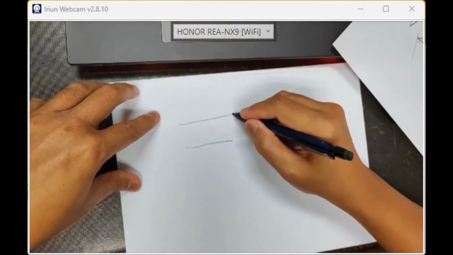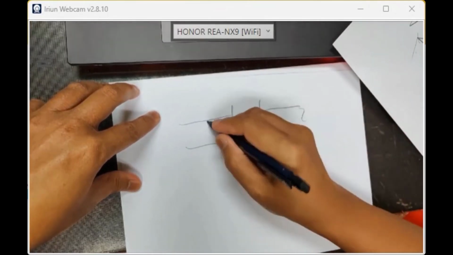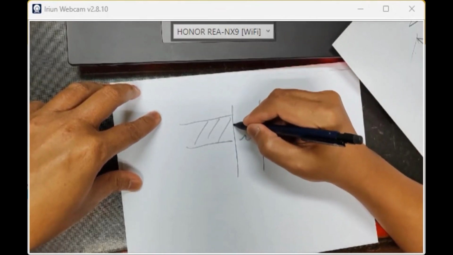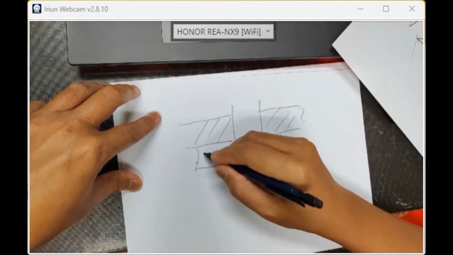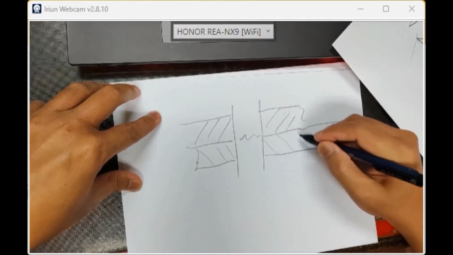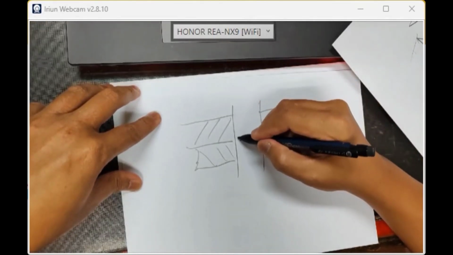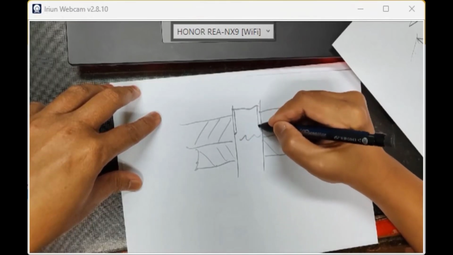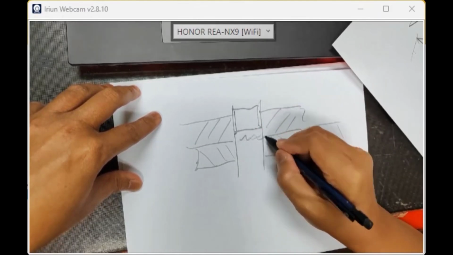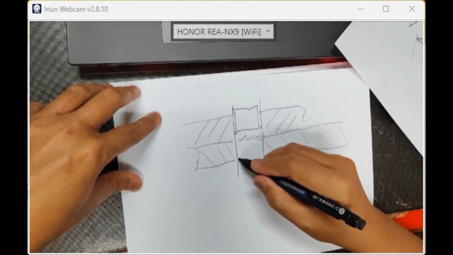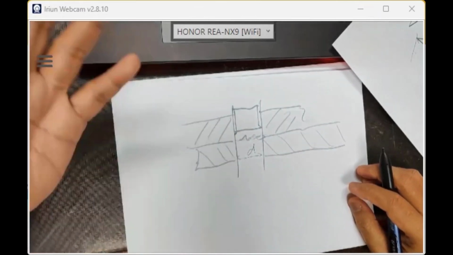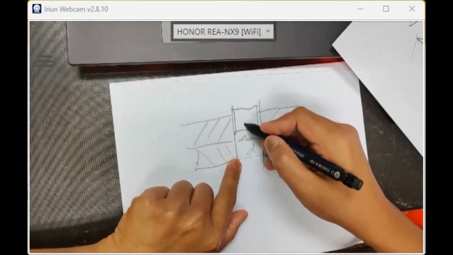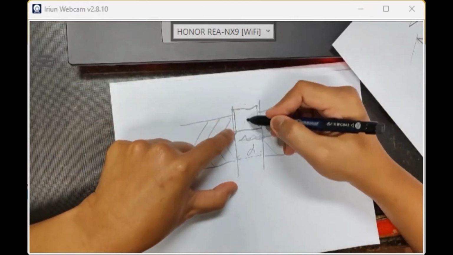But when you have a plate and you have a bolt like this, normally when you join two plates, the bottom plate and top plate, together, most of the case the threaded part only happens here. This is the threaded part, I make it a double line. Normally the plane of shearing is on the non-threaded part. So this will be the major diameter of the bolt. If you use an M10 bolt, it means 10 diameter, because the plane of shearing is on the shank, non-threaded, not on the threaded part.